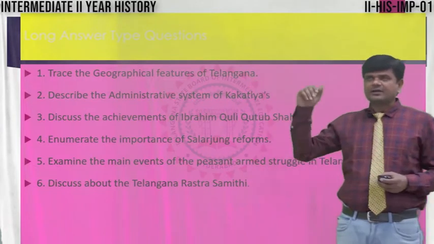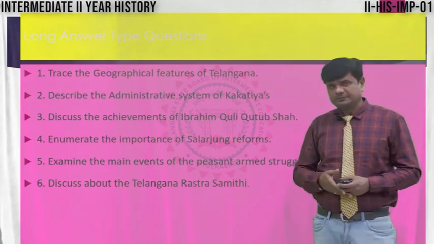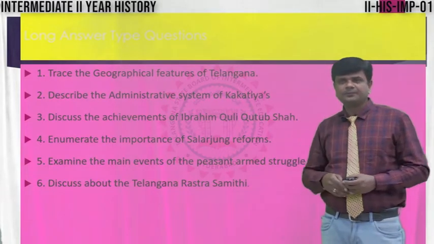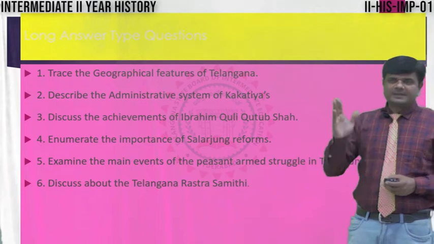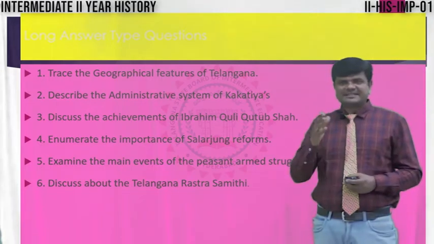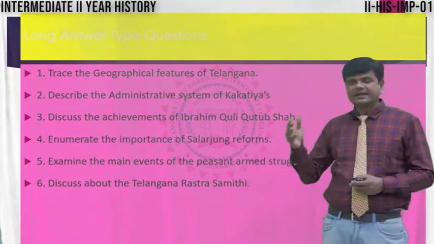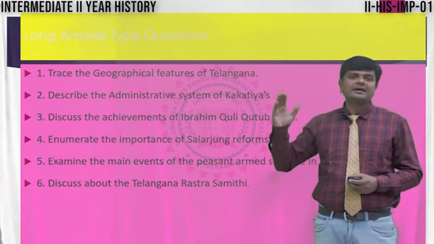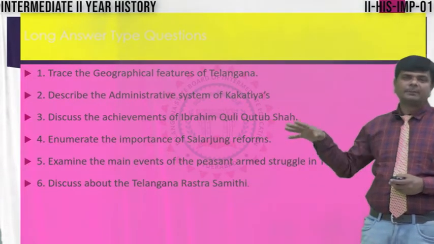Next one, Kakatiya administration. Third one, Ibrahim Quli Qutub Shah. Fourth one, Salarjung reforms. Fifth one, the present armed struggle in Telangana area. Moving to the last one, the TRS party, that is Telangana Rashtra Samiti. These are the 6 long questions provided in the model paper.